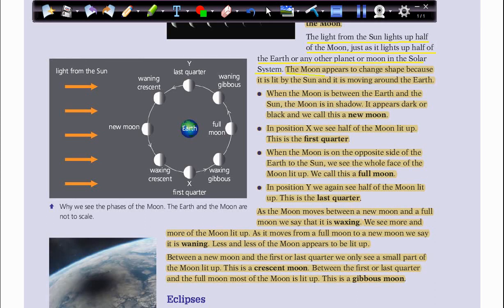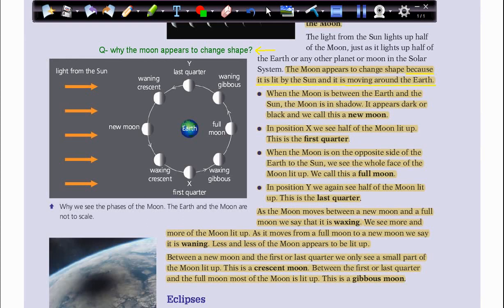So the moon appears to change shape because it's lit by the sun and it's moving around the Earth. Here we have a very good question: why does the moon appear to change shape? So the answer lies here, because it's lit by the sun and it's moving around the Earth.